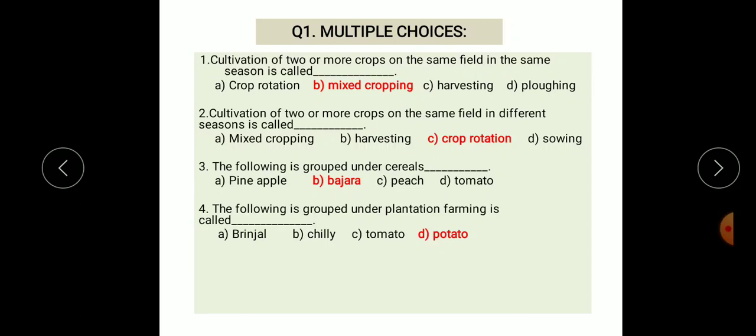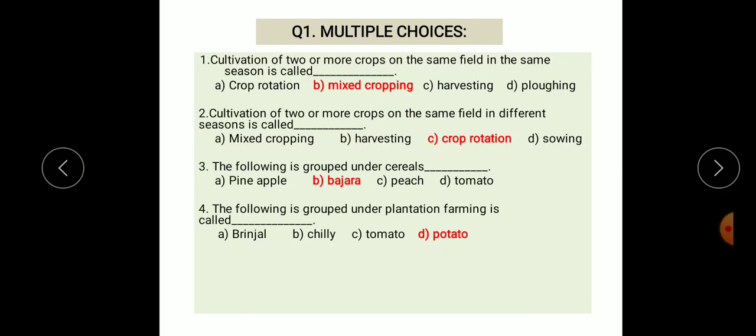Third, the following is grouped under cereals dash. Options: pineapple, bajra, peach and tomato. The correct option is bajra. The following is grouped under cereals: bajra.